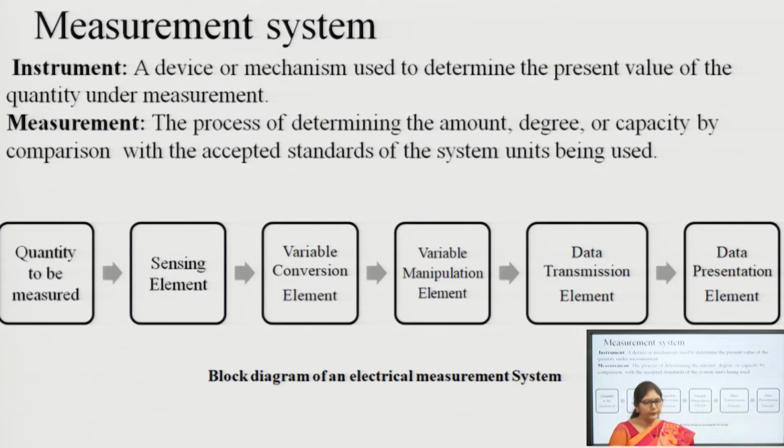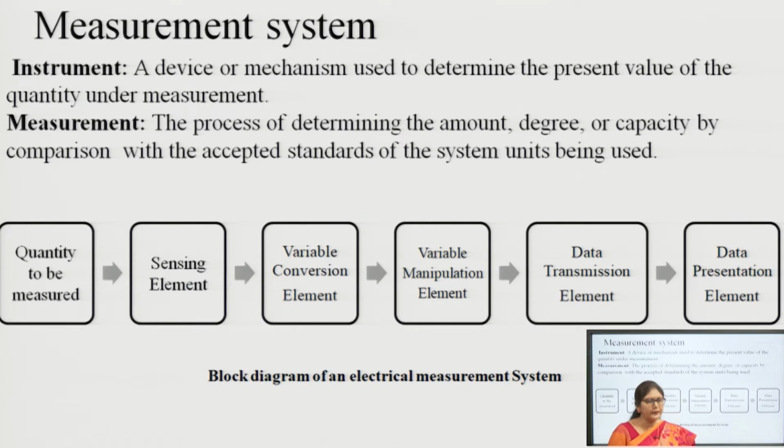So, first I will discuss what is measurement. Before going to the measurement system, I will discuss what is an instrument. An instrument is a device that is used to determine the present value of any quantity under measurement. And measurement is the process of determining the amount, degree or capacity by comparison with the respected or expected standards.